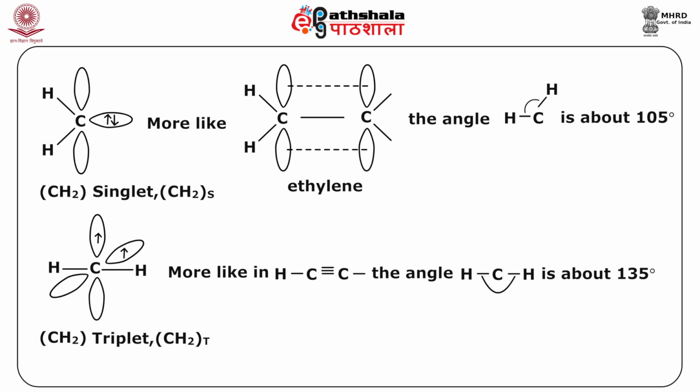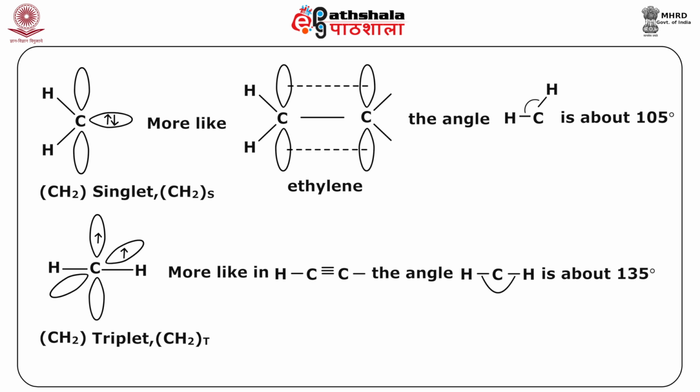The 2 non-bonded electrons of a carbene can be either paired or unpaired, as we have seen. If they are paired, the species is spectrally a singlet, and hence the name singlet carbene. While if 2 unpaired electrons are in separate orbitals, then it appears as a triplet, and hence the name triplet carbene.